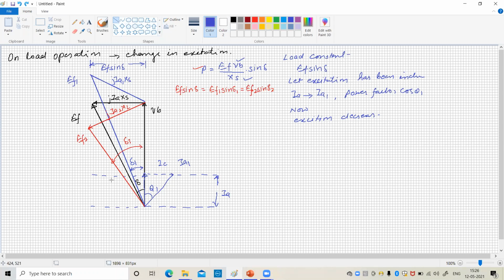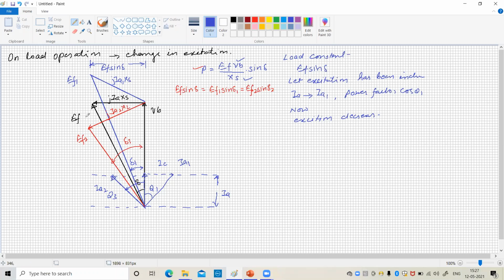This is the current IA2, and the power factor is leading, and say this angle is theta 3.